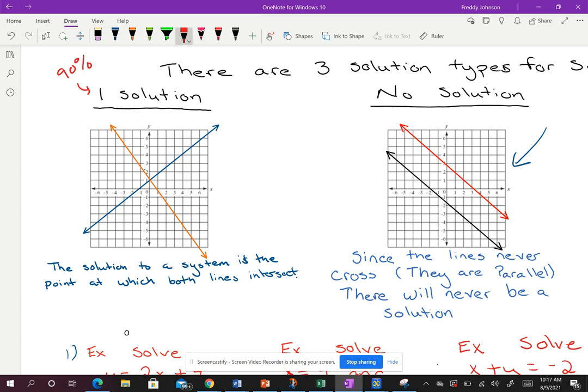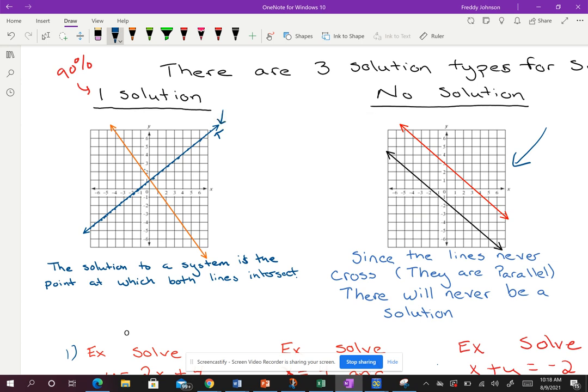Remember, I'm trying to get you guys to understand that this isn't really a line. This line is made up of an infinite amount of solutions to this one problem. Okay, so whatever this problem is, we'll show you that when we get down here. But when we're looking at this, remember this line is actually made up of an infinite amount of points. And to the naked eye, because there are so many, it looks like a straight line, but it's really not. It's really an infinite amount of points.